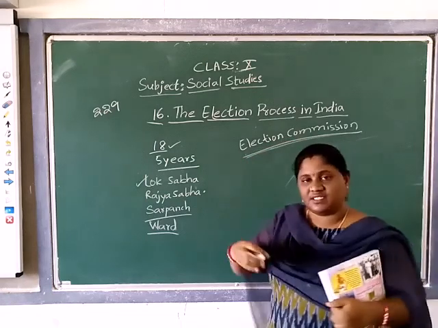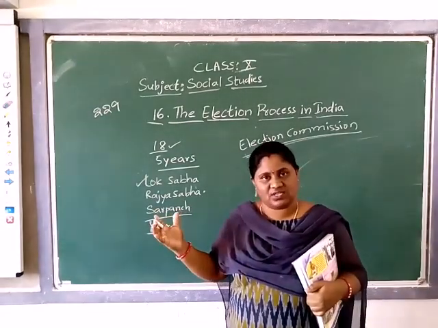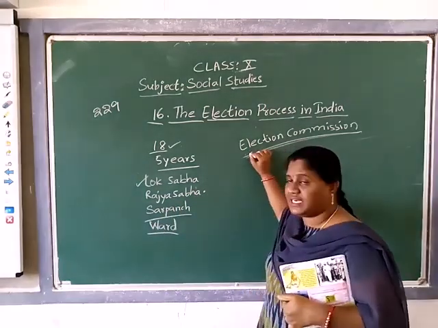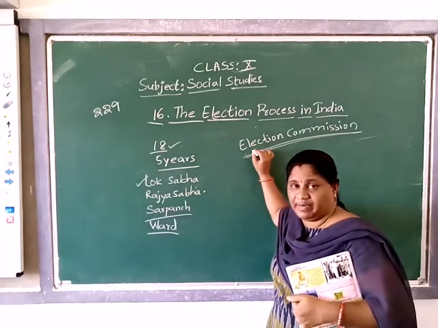As I discussed, every work is department-wise. This is also a separate department, but it does not have as many employees as other departments.